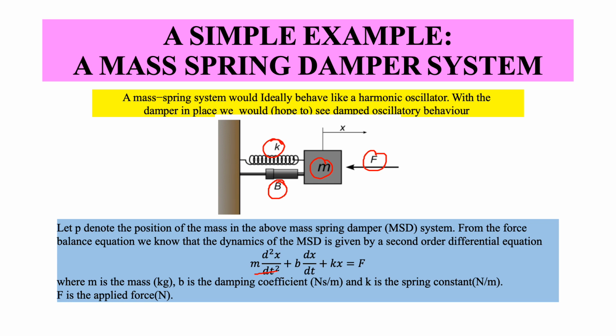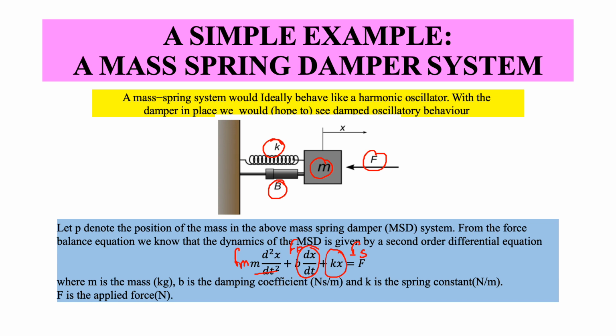So we have the component of force acting on the mass. Then we have the component of force acting on the damper, or rather the damper resists this component of force, and it is a function of velocity, dx/dt, where the damping coefficient is B. The final component is the spring constant: the component of force acting on the spring, where the elastic force is produced. So this is the spring component and this is the damping component of force.